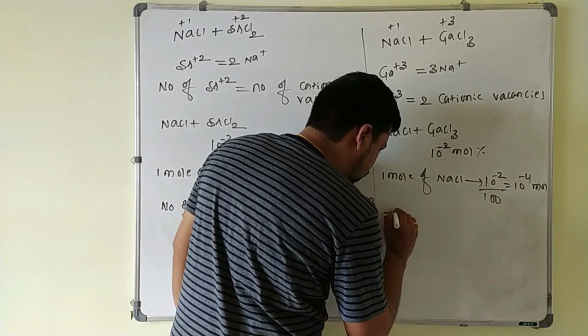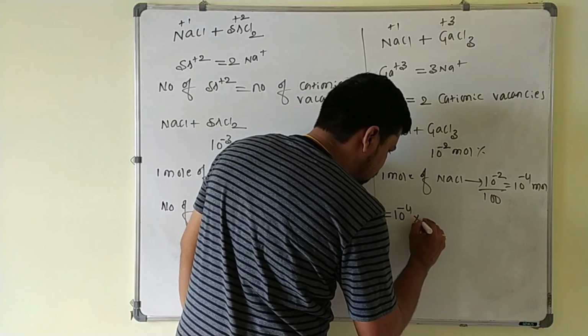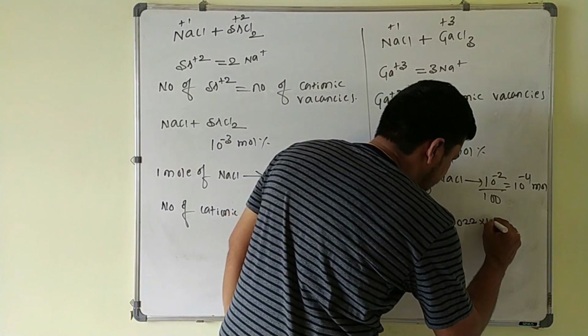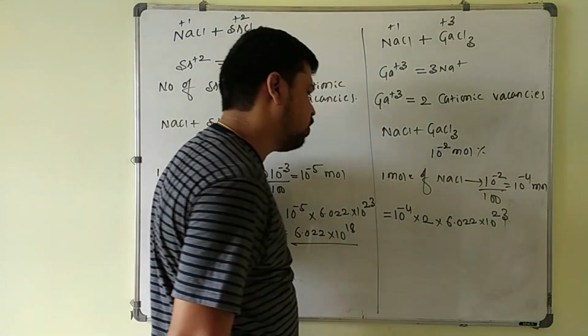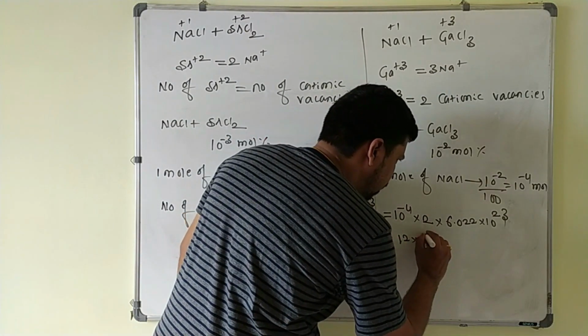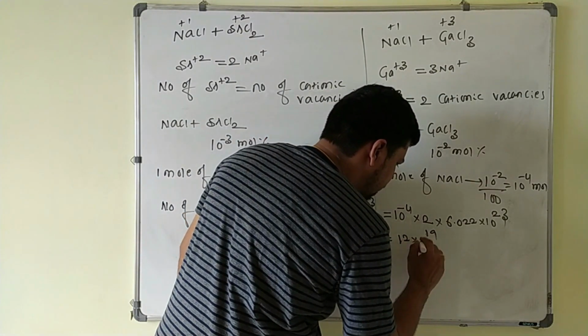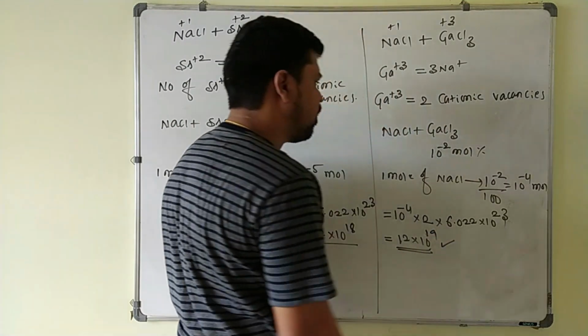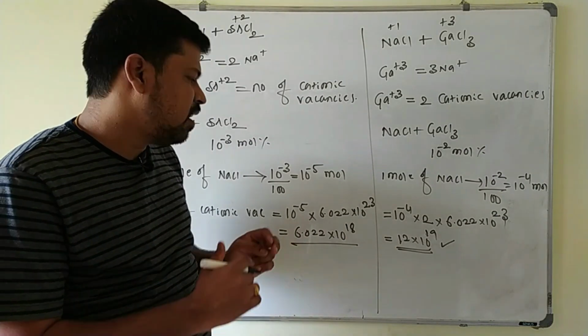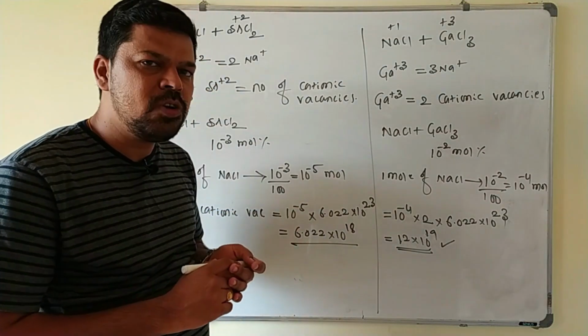That will be equal to 10 power minus 4 into 2 into 6.022 into 10 power 23 you have to take here. So this will come out as 12 into 10 power 19. This is the number of cationic vacancies produced by the gallium +3. Okay, these are the important types of problems you have to concentrate here.